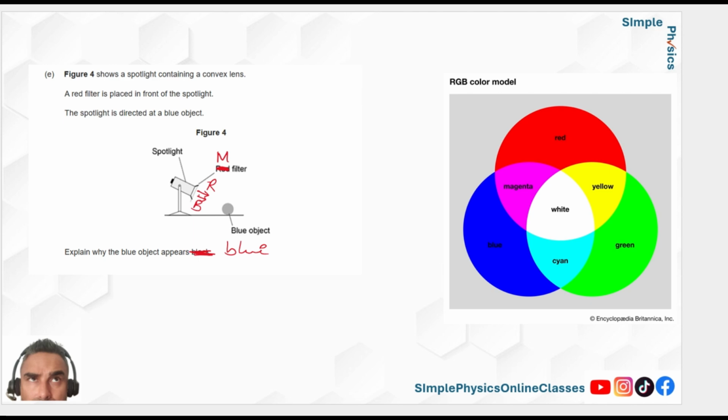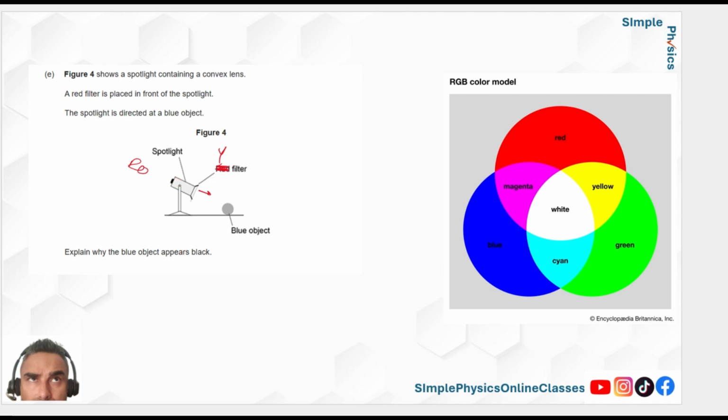Hopefully that makes sense, because now two colors are hitting that blue ball, and one of them is the one that it wants to reflect. Now let's do another one, just to see if you've really understood it. What if I had a yellow filter? Pause the video. What two colors would come through? You're going to get red and green. So what would the blue ball look like? It would look black because it'll absorb both of them. There's no blue to reflect.